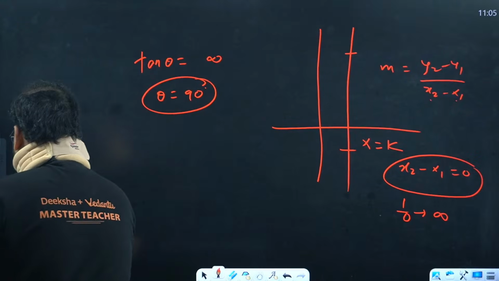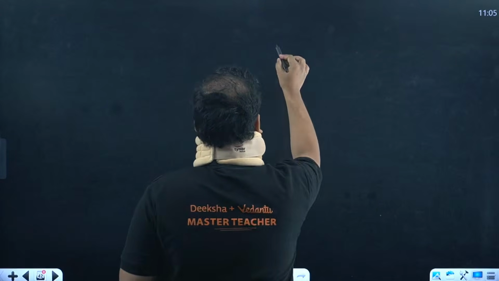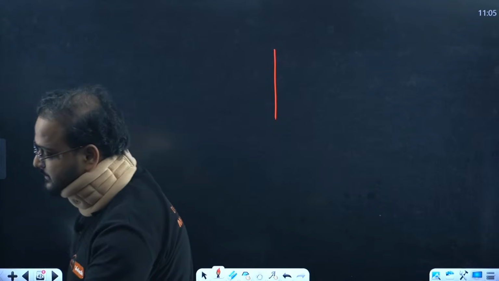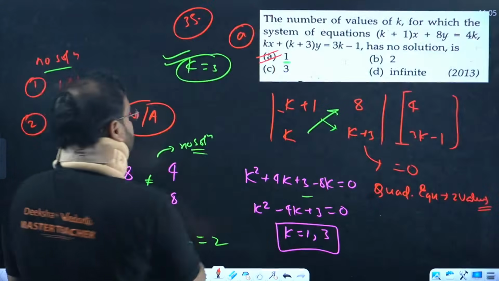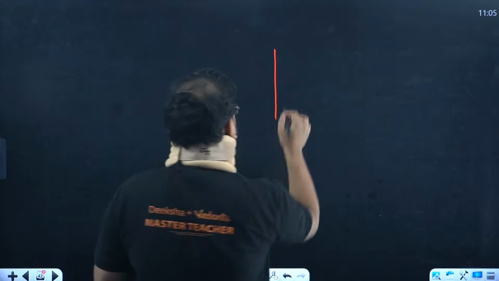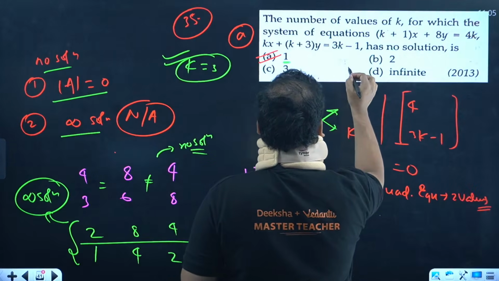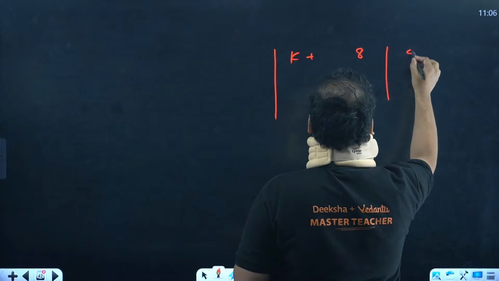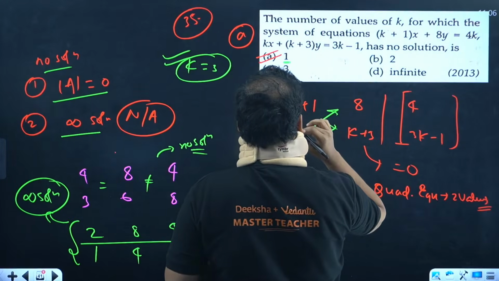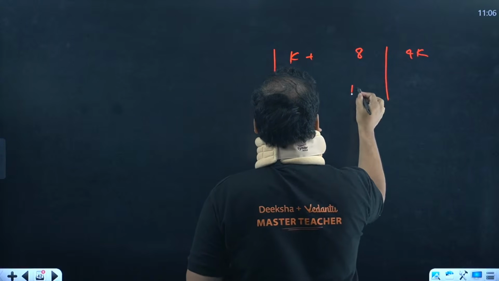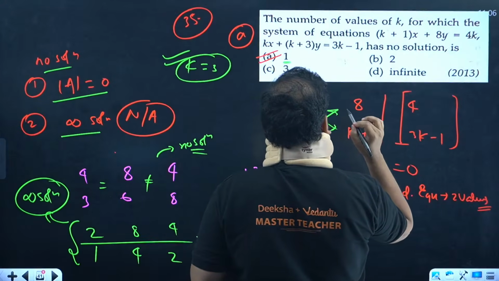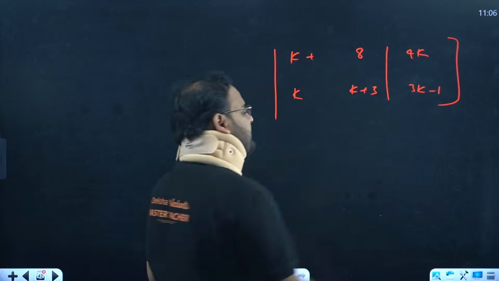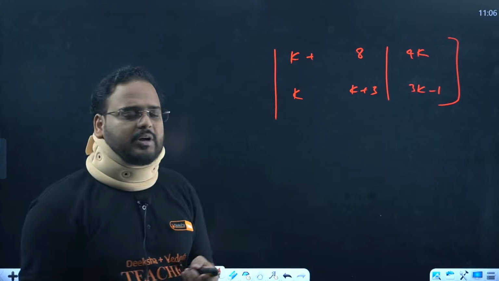Let's try. If you want to write the matrix form, now we have here k plus 1, 8, and then 4k. Then we have k plus 3, and 3k minus 1. This is the matrix with the constant in it, okay? This is the matrix form where we write the constants together.